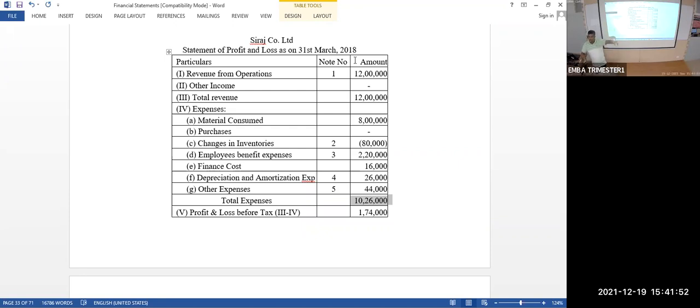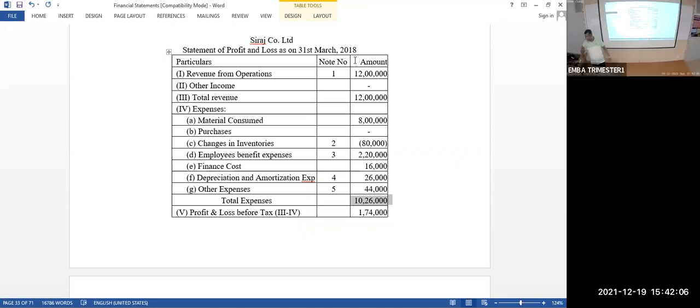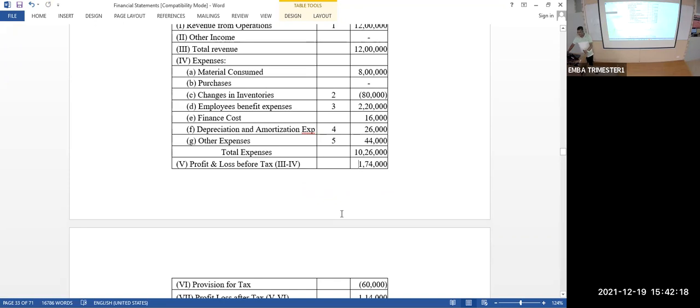According to that profit only, you are supposed to pay tax. That is why here we are taking provision for tax. It is not the actual amount paid. We just assume this is the profit, we will have this much income tax, so we'll have this provision. Later you'll pay. So from the 12 lakhs, which is the total revenue, you minus the total expense. That amount is called profit and loss before tax. Actually, it is profit before tax, but in the format you write profit and loss before tax, depending upon the sign. If it is minus, it is loss. If it is plus, it is profit. That's it.